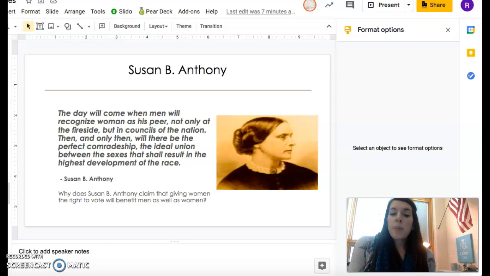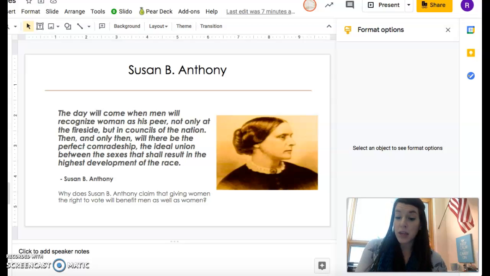She says, "The day will come when men will recognize women as his peers, not only at the fireside, but in the councils of the nation. And then and only then will there be the perfect comradeship, the ideal union between the sexes that shall result in the highest development of the race." So I have a question there, again, will be a test question. Why does Susan B. Anthony claim that giving women the right to vote will benefit men as well?